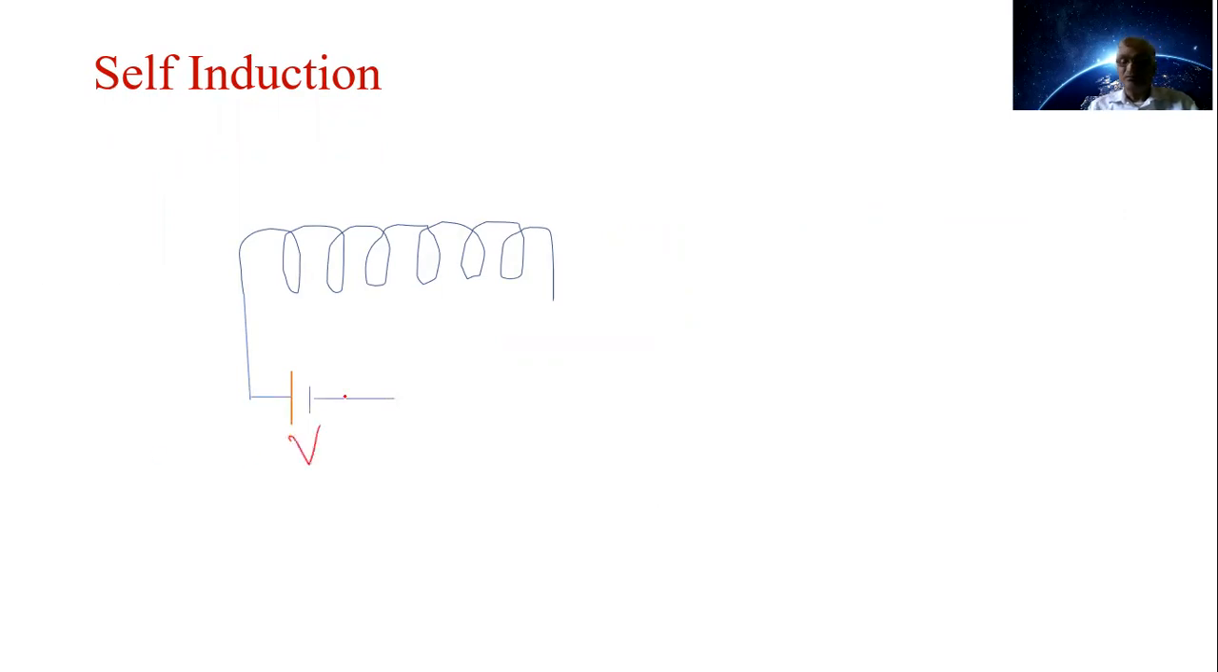Now let us see about self-induction. We can consider an electrical circuit arrangement. Here we consider a single coil. Across this coil, we connect a battery of voltage V through a key. The electrical connections are made like this. Now, the current flowing through this coil is 0.